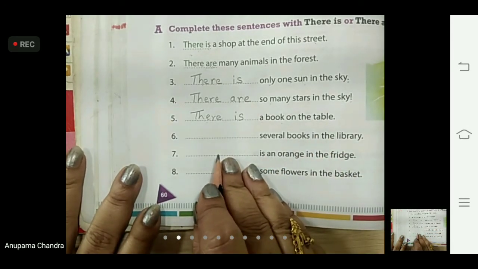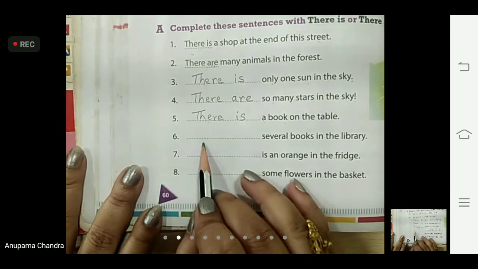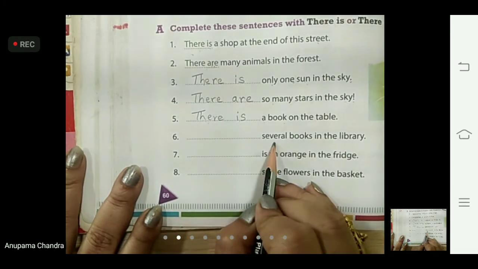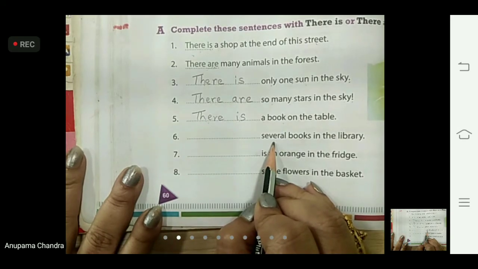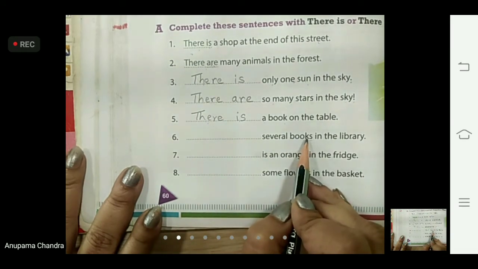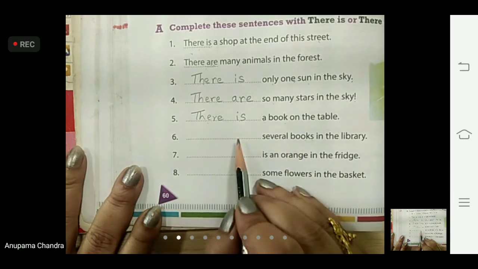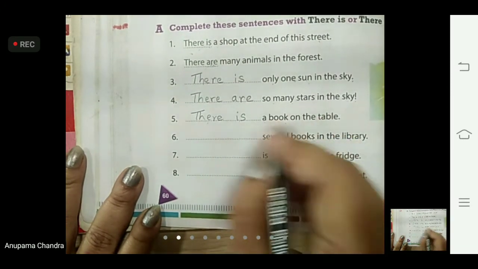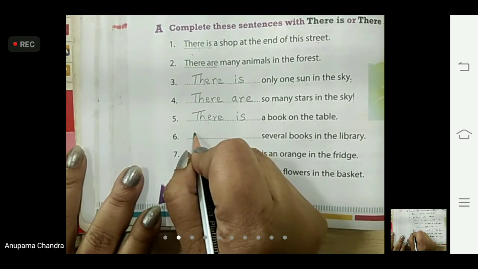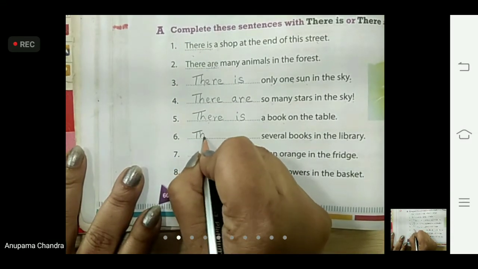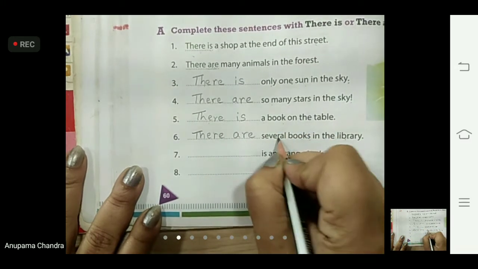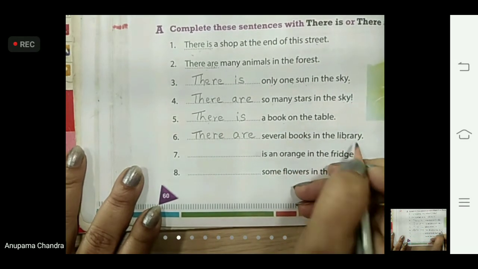Okay. Look at the sixth one, children. Dash several books in the library. Several means many and books, again S is there, that means more than one. So for more than one we are using A-R-E. So we will write here, there are several books in the library.